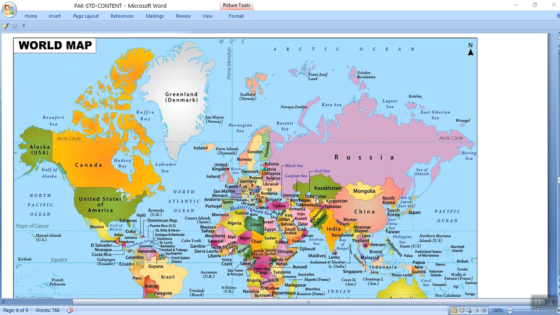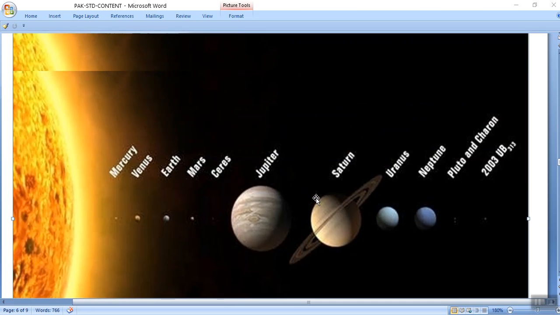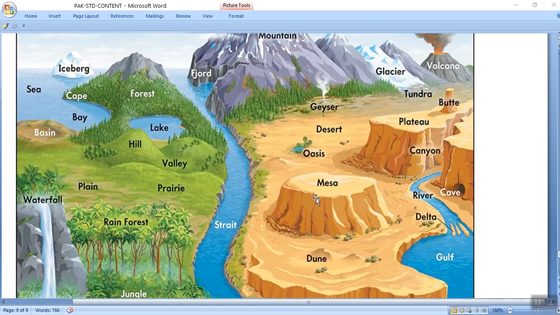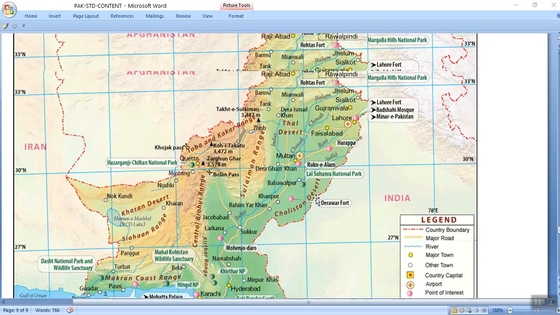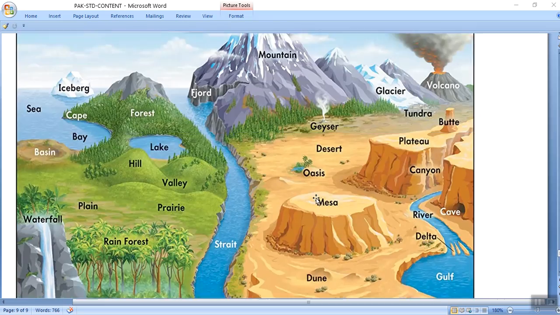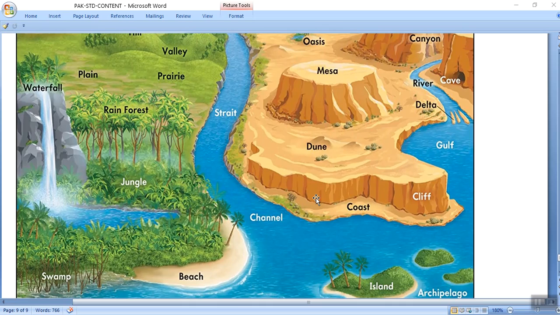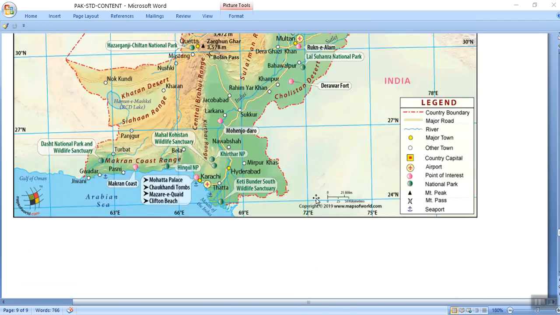In the fourth video, I explained some of the geographical terms which have to be used and which we must know about in the technical explanation of topography and other terms. Fine. We came to know about the mountain, iceberg, basin, strait, jungle, channel, coast, island, cave and other terms.